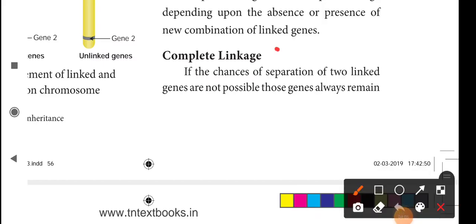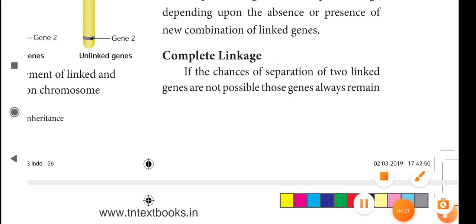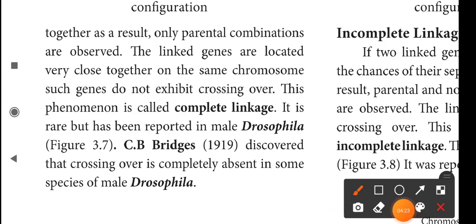Complete linkage. If the chance of separation of two linked genes is not possible, underline, not possible, those genes always remain together. As a result, only parental combinations are observed.